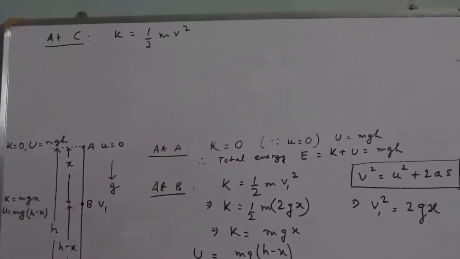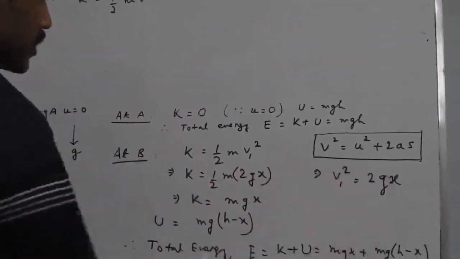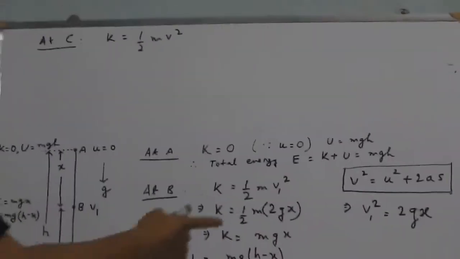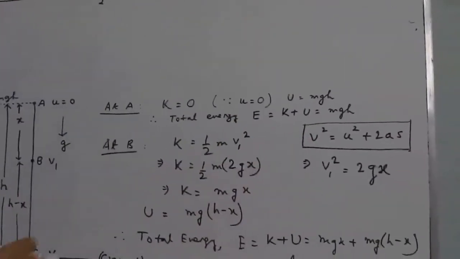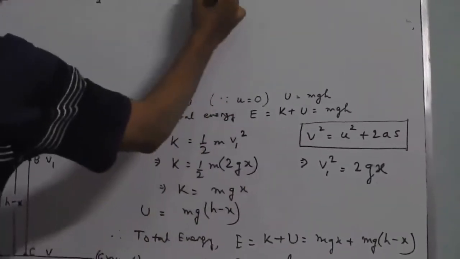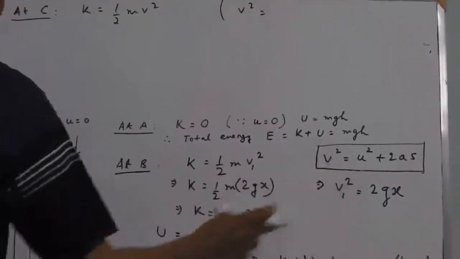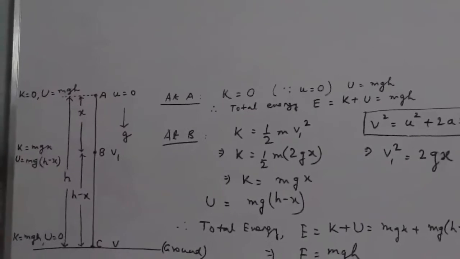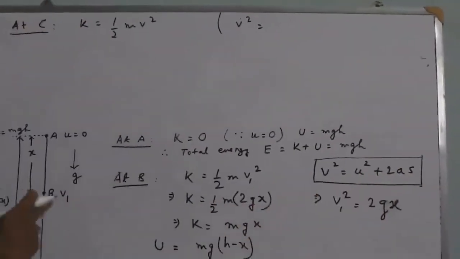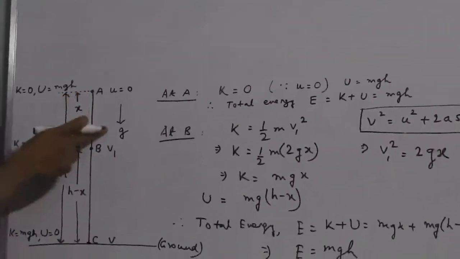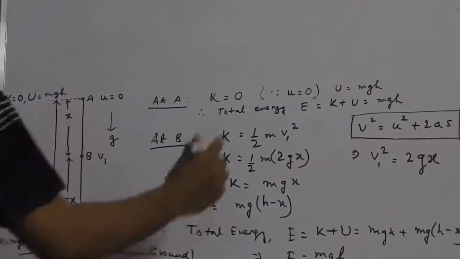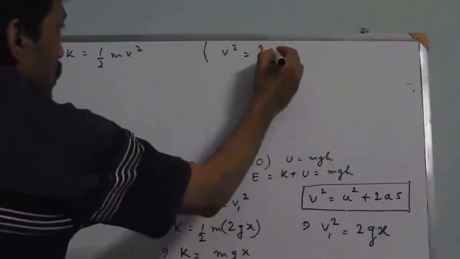Now again, by this formula, v square equal to u square plus 2as, here the final velocity is v, the initial velocity is 0. So now I can say that v square equal to 2as. a represents the acceleration. In this case, a will be g, because the object is falling under gravity. So this will be 2g.